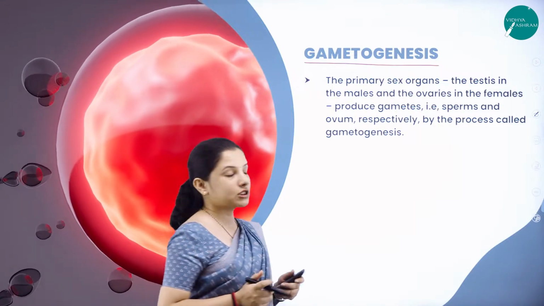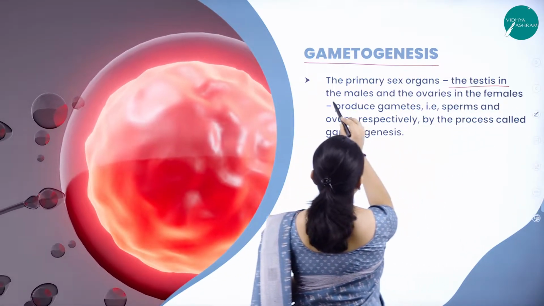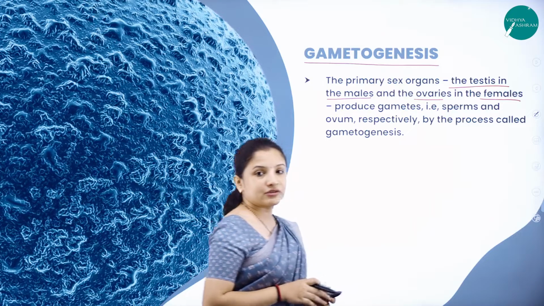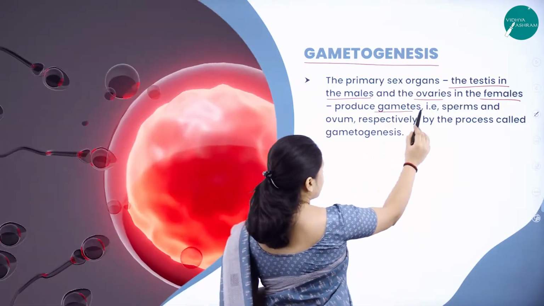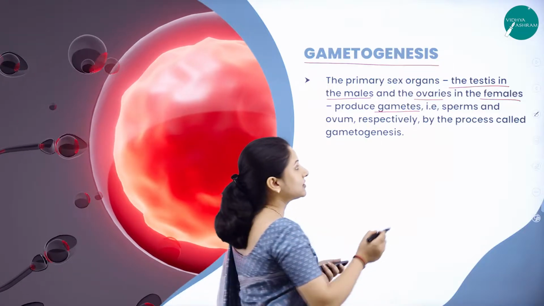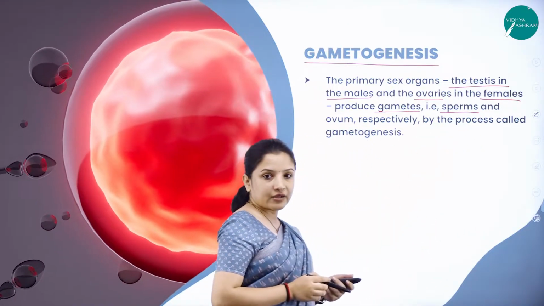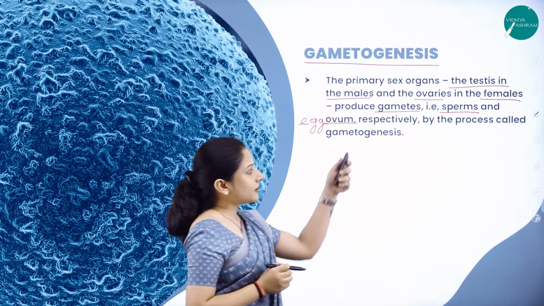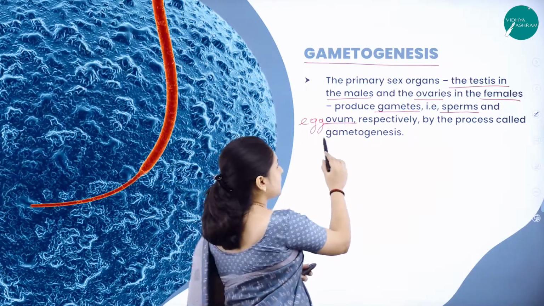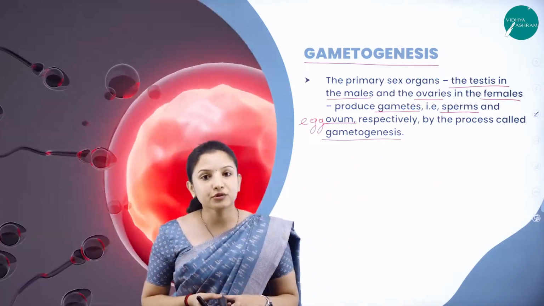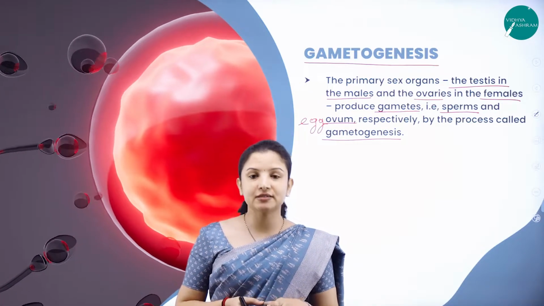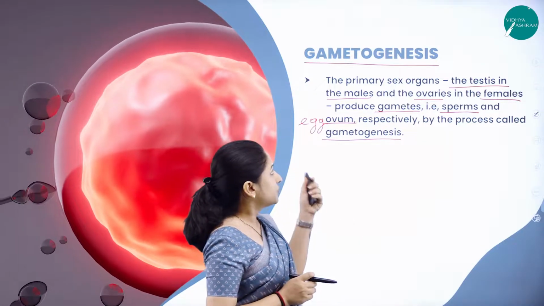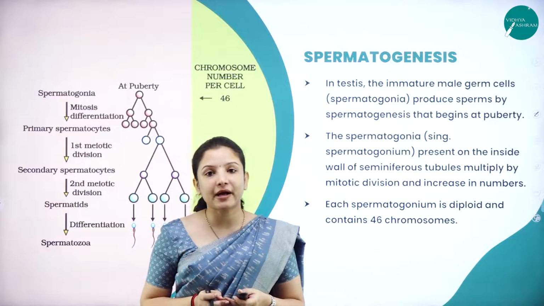So the primary sex organs, such as the testis in the case of males and the ovaries in the case of females, produce the gametes. When I say gametes, the testis will produce the sperms and the ovary will produce the ovum, which is also called the egg. That particular process is called gametogenesis. So what is gametogenesis? The process of production of sperms by the testis and ovum or egg by the ovary is called gametogenesis. Moving further, let us study spermatogenesis.